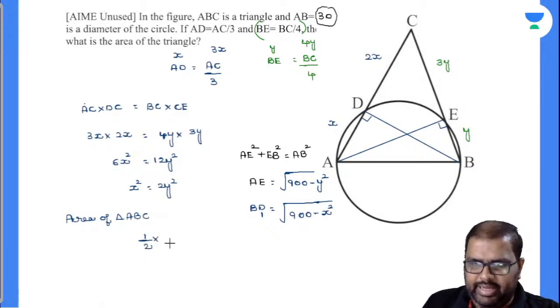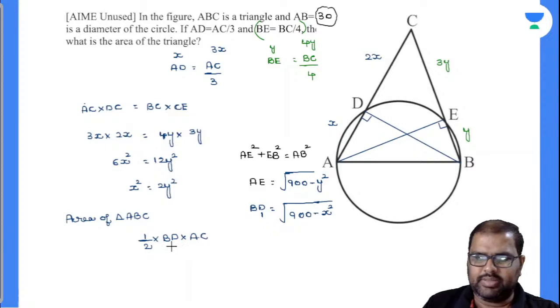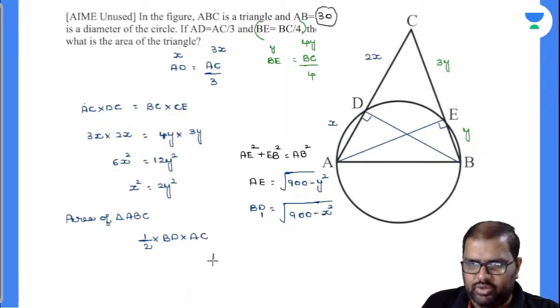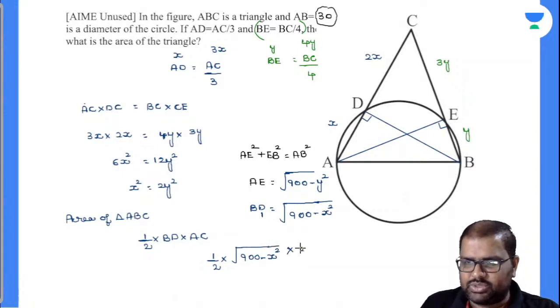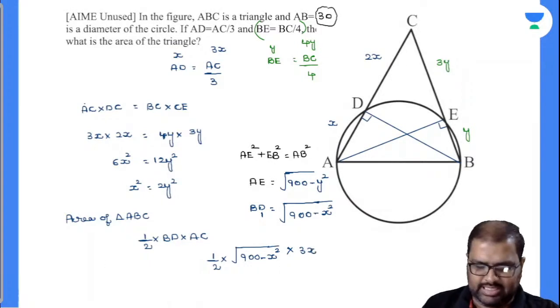I can take down BD as height. If I take down BD as height, AC will be the base. Am I right or wrong? Yes. So by this, what can I do? Half into, already I know my BD value as root of 900 minus x square, into, how much is my AC value? 3x. So if I find out x value, then my answer is done.